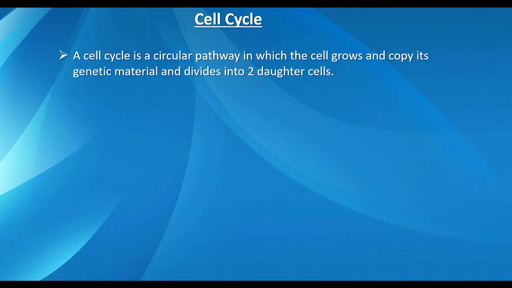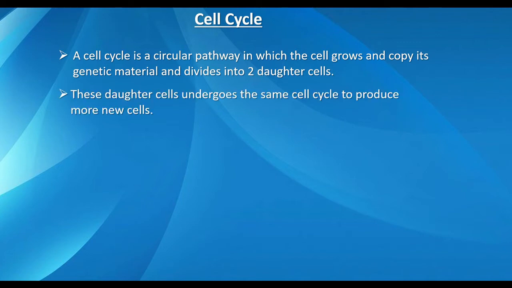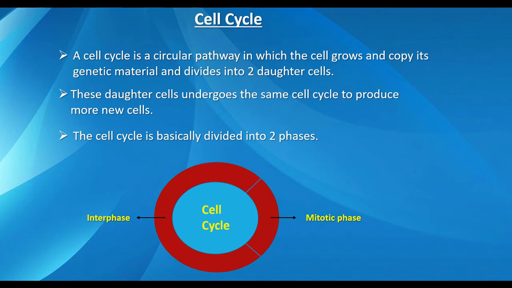Cell cycle. A cell cycle is a circular path in which the cell grows, copies its genetic material, and divides into two daughter cells. These daughter cells undergo the same cell cycle to produce more new cells. The cell cycle is basically divided into two phases. They are interphase and mitotic phase.